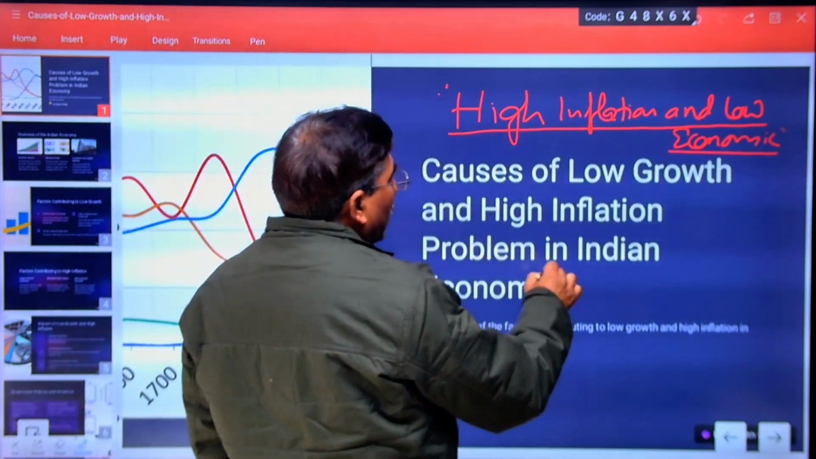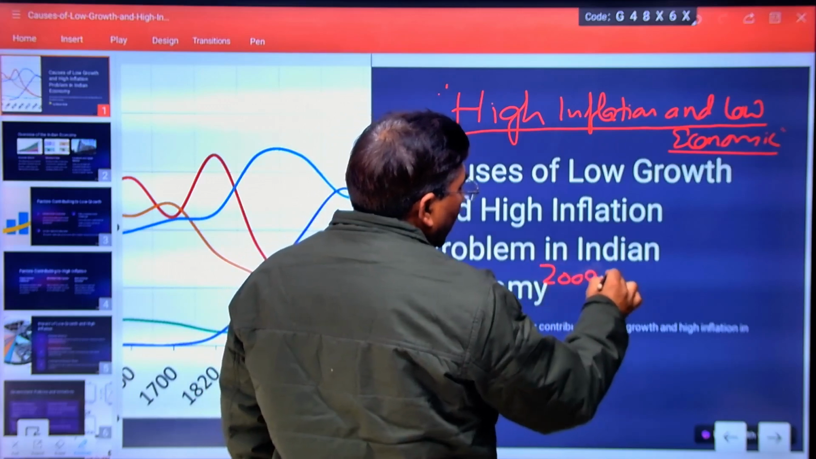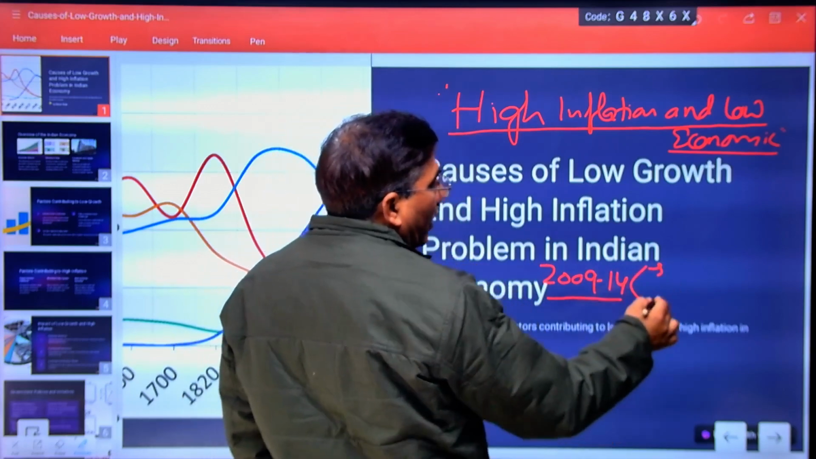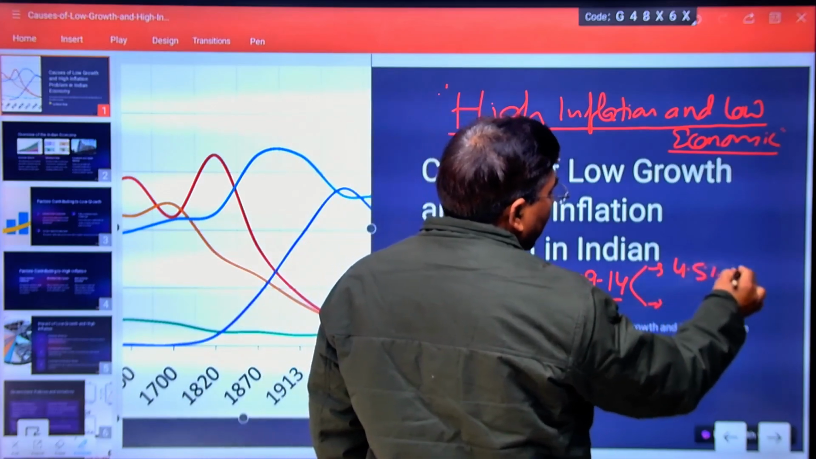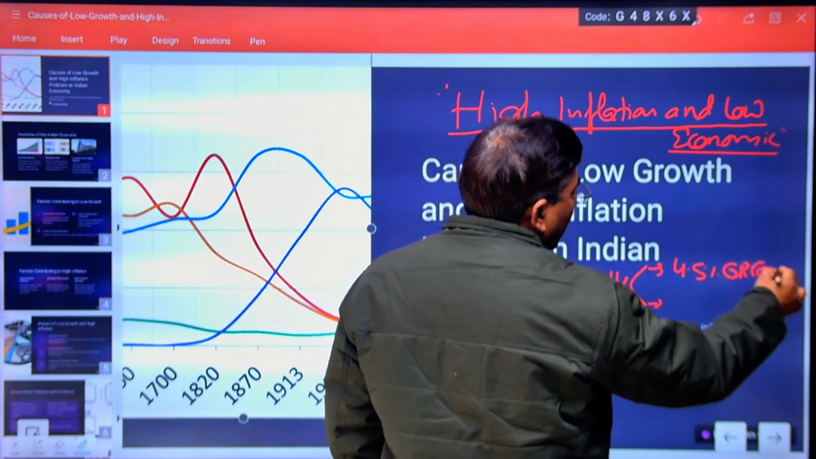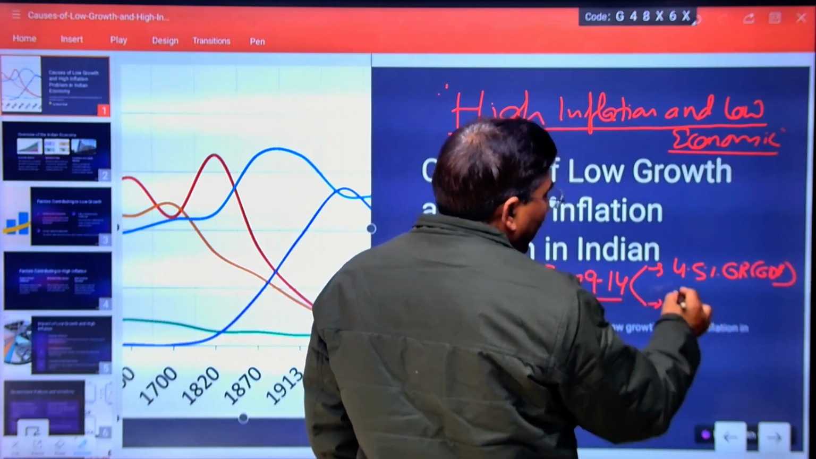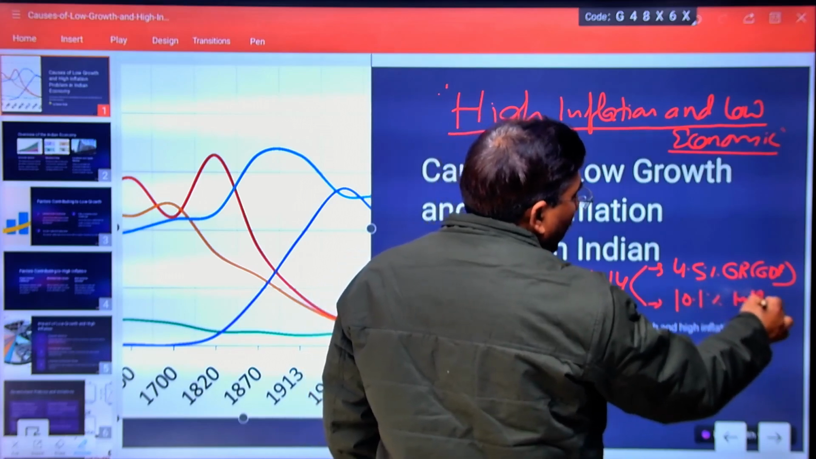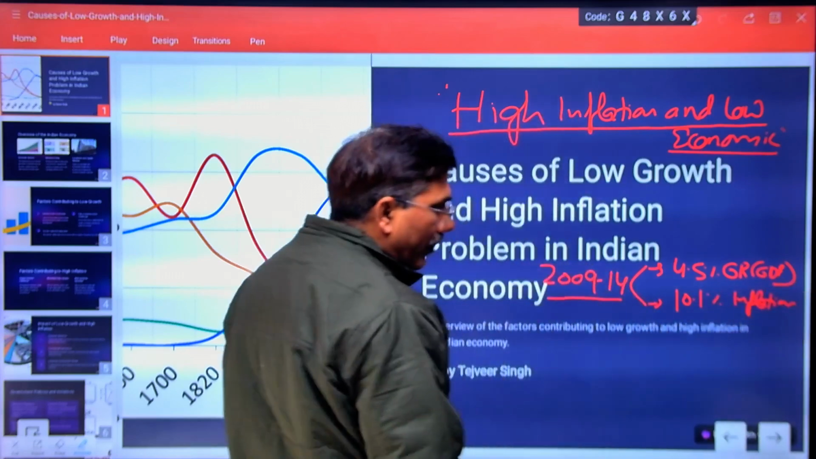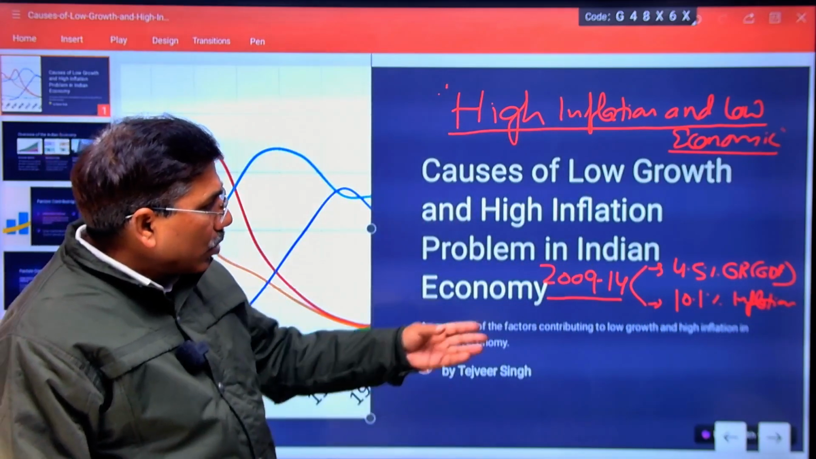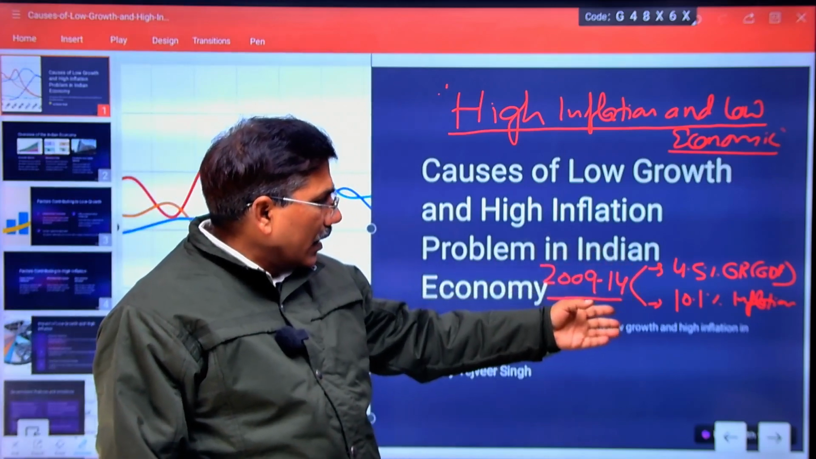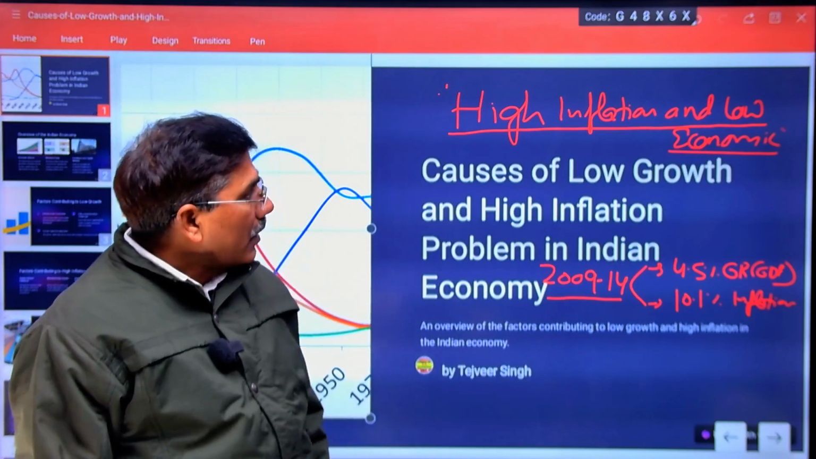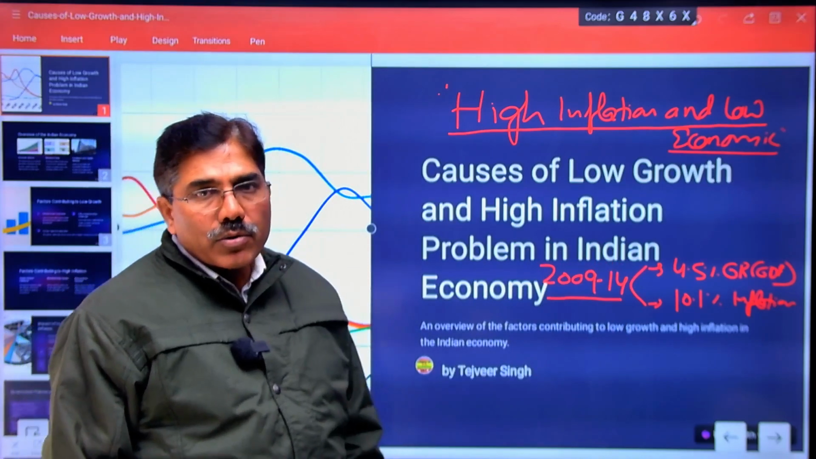For example, during 2009 to 14, the time period of that government, you can see the growth rate was only 4.5% in our GDP. This was the GDP growth rate. On the other side, the inflation rate was 10.1% per year. Now you can see the growth rate was only 4.5% and the inflation rate was 10.1% during this time period. That is the problem of high inflation and low growth rate.